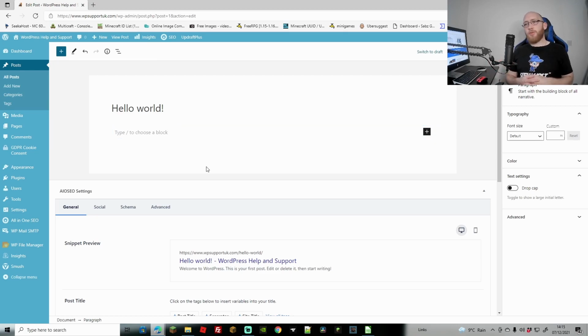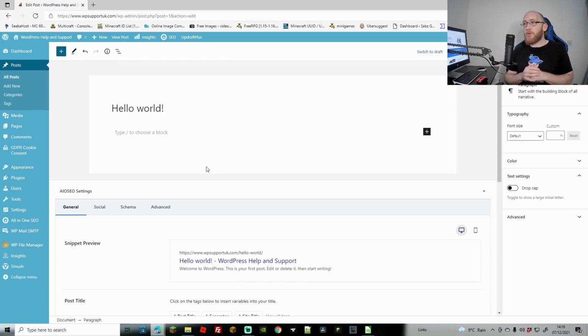Of course, we also have stuff like usability. Are they able to find what they're looking for on your post? Is it relevant? Obviously, if people are clicking on your post and then clicking off very quickly, that's a bad score. Search engines go, okay, well, they didn't find what they were looking for. If they're spending some time on your post, that's even better. If they're interacting with your post, that's even better again. So let's say adding a table of contents, because they have to click something to move further down the same page. That's really good for SEO. Search engines like that, you're interacting with the page and you're spending more time on the page.